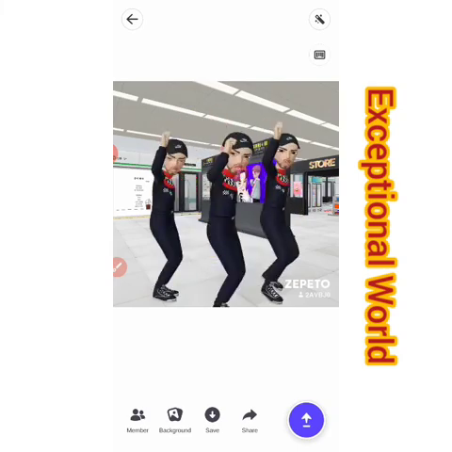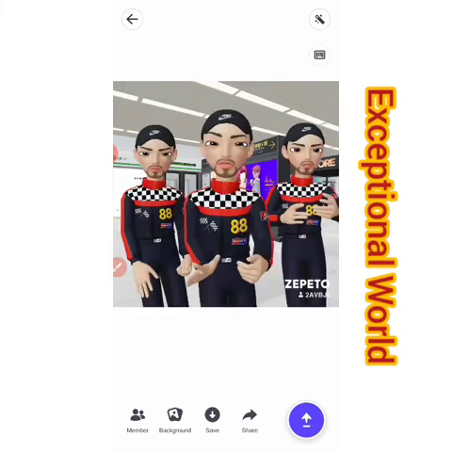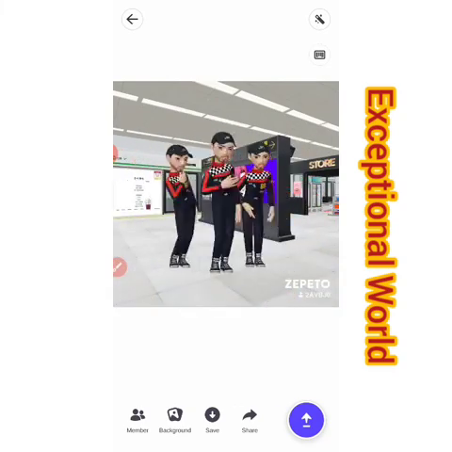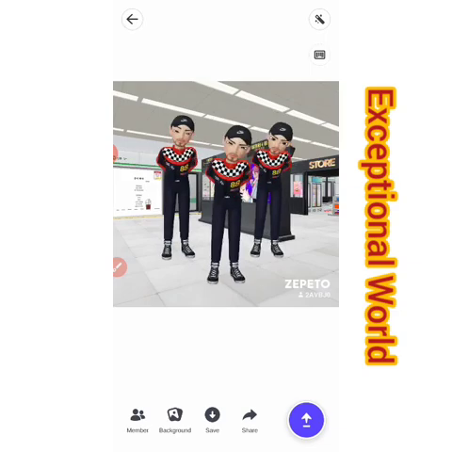Once you're through with the Zepeto app, you go to InShot to edit it and insert whatever you want to insert.